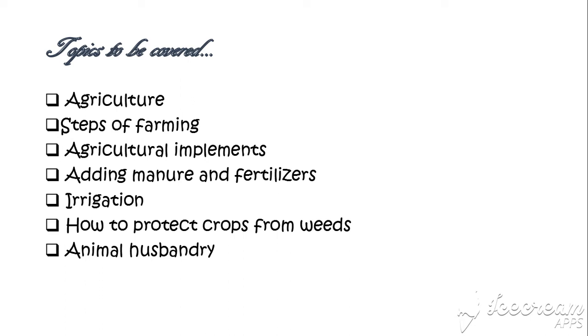the art of ensuring that crops get water, how to protect crops from weeds and other pests, and animal husbandry, which talks about how animals can be domesticated and then they can support agriculture.